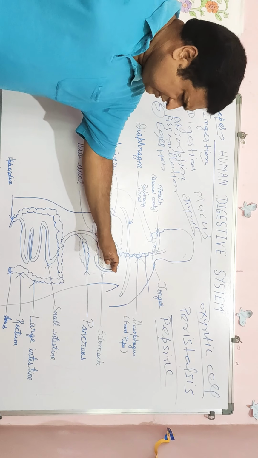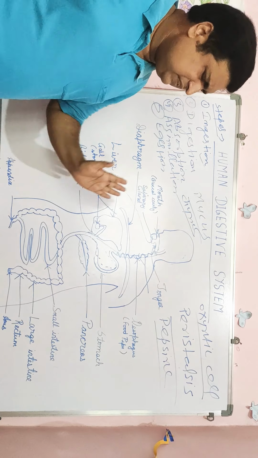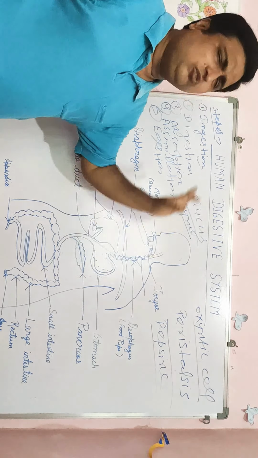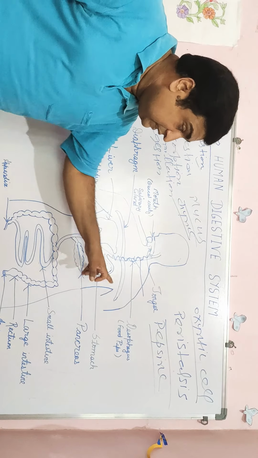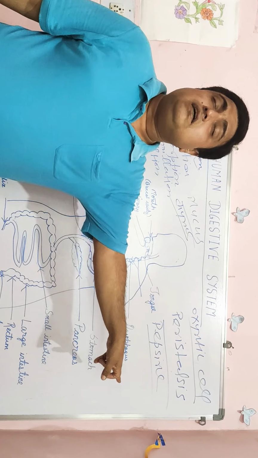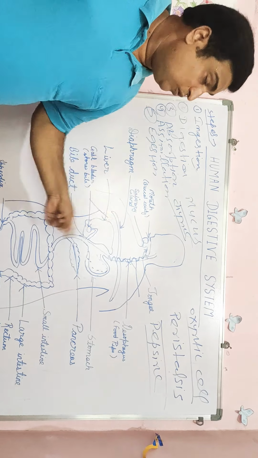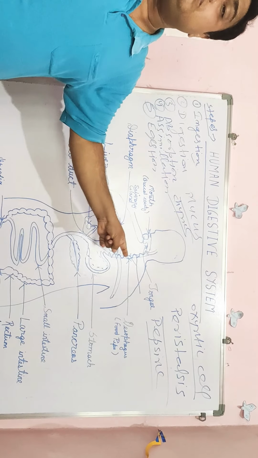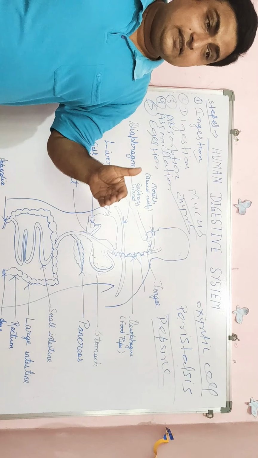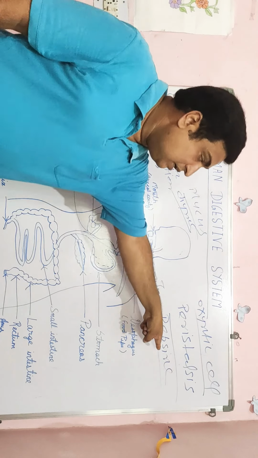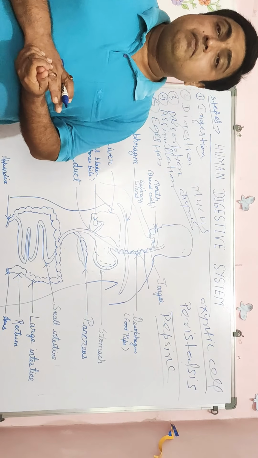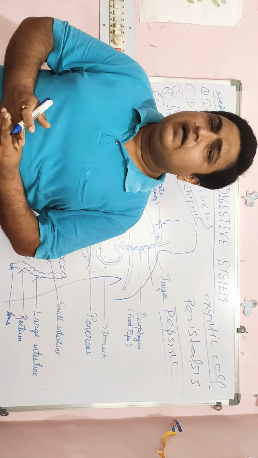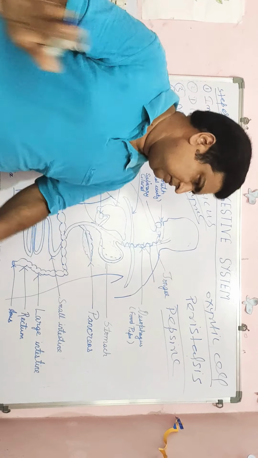Why is an acidic medium required in the stomach? Because the pepsin enzyme works in an acidic medium. So HCl provides an acidic medium to the food substances, and after that the pepsin enzyme works and converts protein into amino acid, that means a simple form of protein substance.